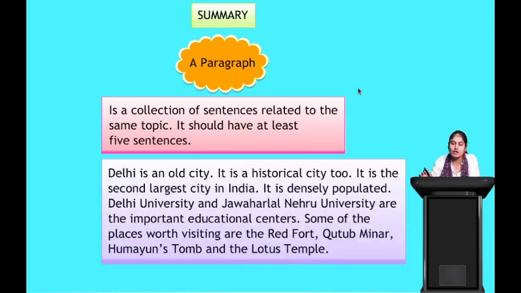So one example of a paragraph is, Delhi is an old city. It is a historical city too. It is the second largest city in India. It is densely populated. Delhi University and Jawaharlal Nehru University are the important educational centers. Some of the places worth visiting are Red Fort, Qutub Minar, Humayun's Tomb and Lotus Temple. Yes? Clear? Okay.